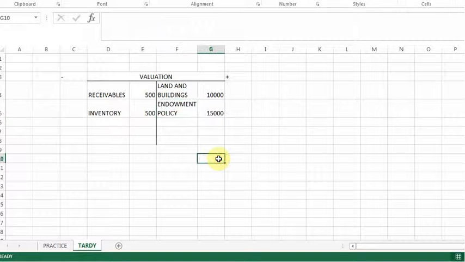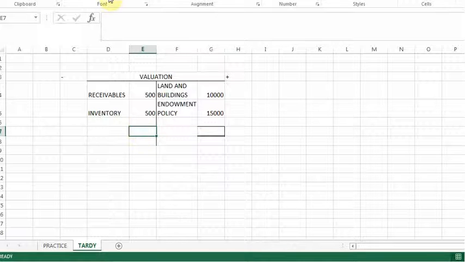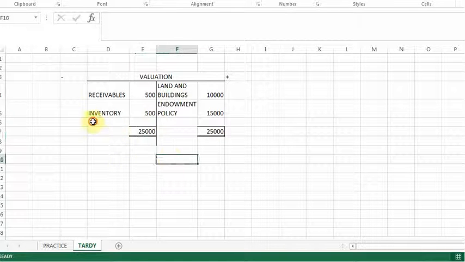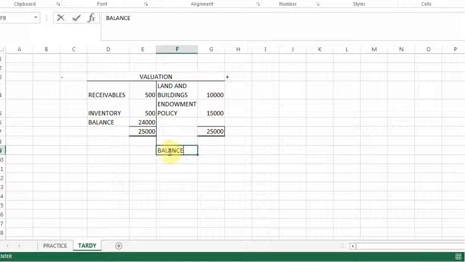Right, then I need to close it off to the capital accounts, because the contra account in the next step after the revaluation is that the valuation is closed to the capital account. So first I'm just going to balance it to find the outstanding balance. So I believe the total will be this side, which is 25, and then this side 25. Then my balance that I need to bring over is 24, so I will have a balance this side of